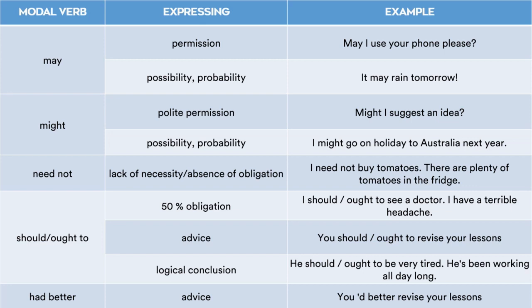And when I say you must revise your lesson, that's a complete kind of order. That's not advice. Should is a kind of advice, but must, on the other hand, expresses a tone of order, not advice. Okay, so may, might, need not, should or ought to, and had better. We discussed the 5 modal verbs here with expressions and examples.